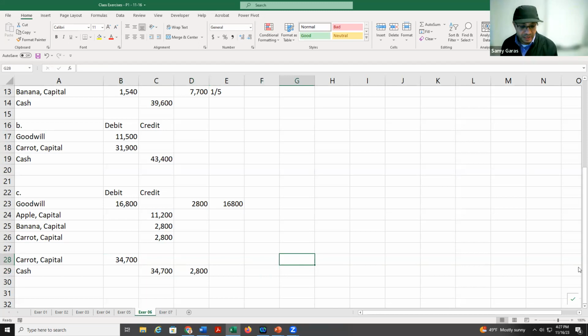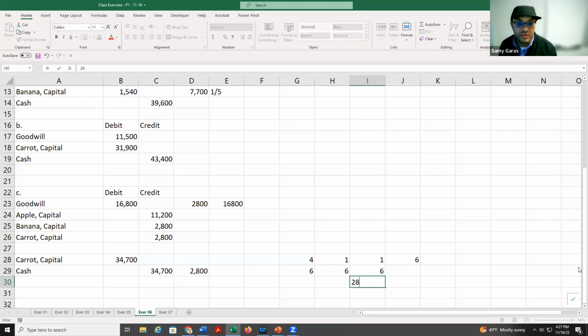And if you remember, we said it's 4 to 1 to 1. So their total is 6. And then we have 4 over 6, 1 over 6, 1 over 6. So if 1 over 6 is 2,800, the other one is going to be 2,800.